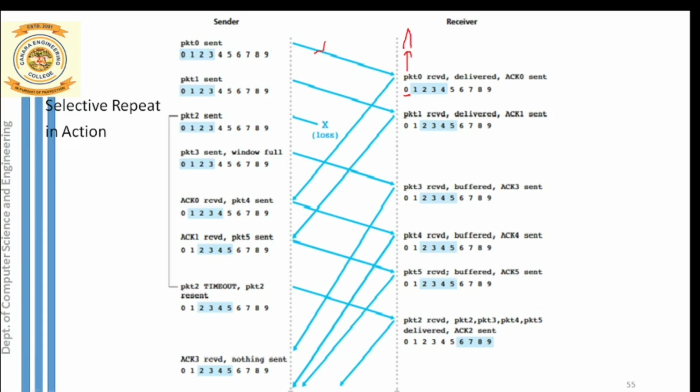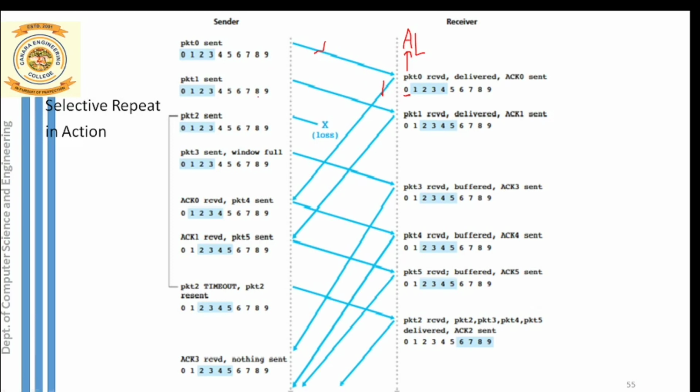Above the transport layer, what do we have? We have the application layer. So this packet 0 is delivered to the application layer. At the same time, the receiver will also send one more thing. What is that? A positive acknowledgement for this packet 0. So ACK 0 is sent over here. So the receiver's job is done.